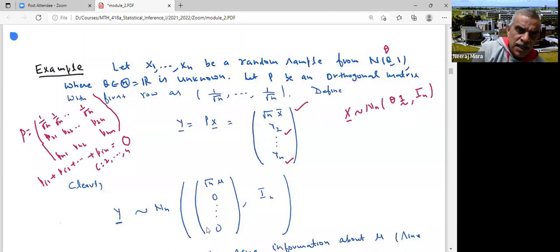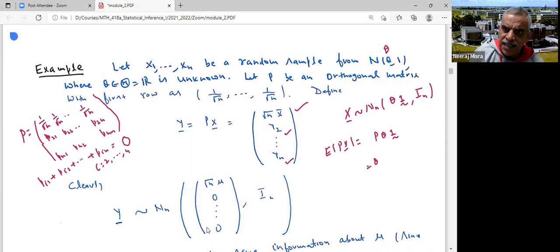The expected value of Px would be the same as P times theta times 1, which is theta times P times 1, since theta is a fixed quantity. What is P times 1? It means I multiply P by the vector 1, 1, 1, and so on. The first row would be 1 by root n, 1 by root n, 1 by root n, n times, which gives root n.